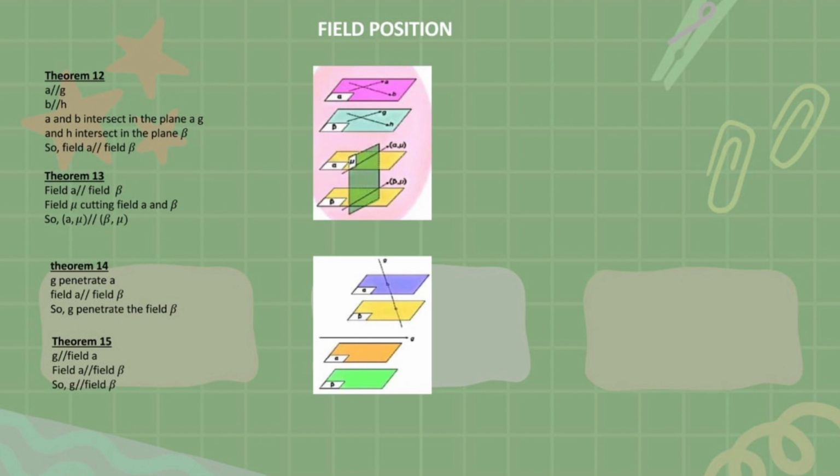And theorem 14. G penetrates plane alpha, plane alpha parallel plane beta, so G penetrates the plane beta. And theorem 15. G parallel plane alpha, plane alpha parallel plane beta, so G parallel plane beta.